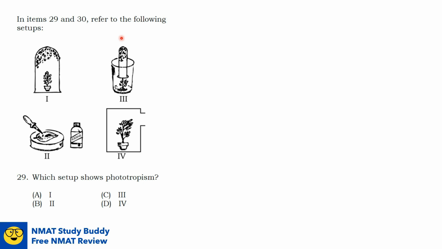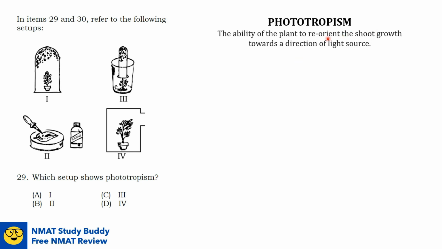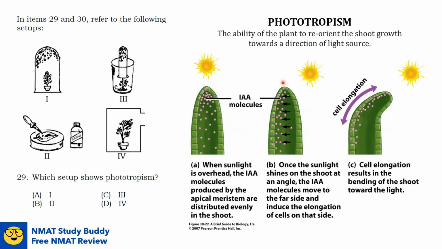In items 29 and 30, refer to the following setups. Which setup shows phototropism? Again, phototropism is the ability of the plant to reorient the shoot growth towards the direction of a light source. So our stimulus here is light, or the photo, from the word photo. So here's how phototropism works.